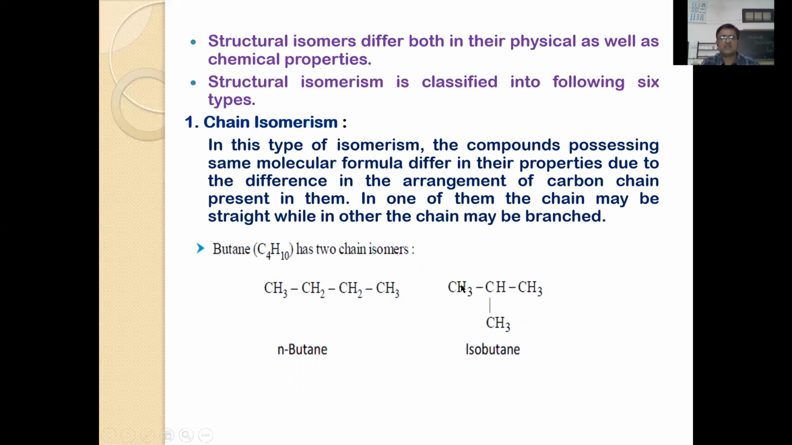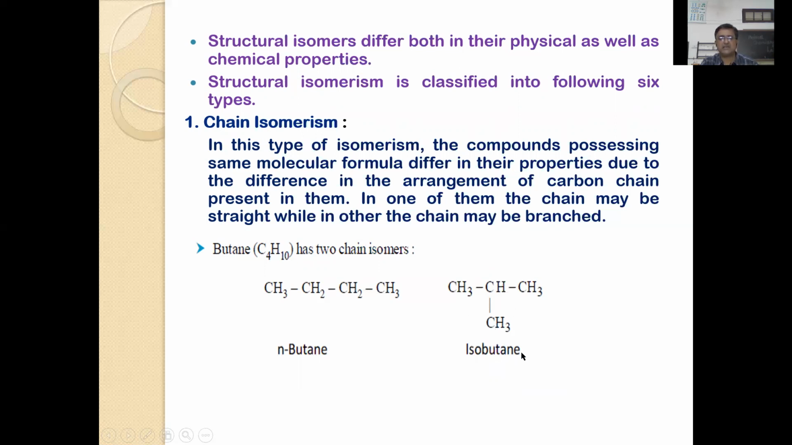Compounds having the same molecular formula, but differing in properties by the arrangement of the carbon chain present in them. So let us see butane. It has the molecular formula C4H10. Butane exists in 2 isomeric forms. One is n-butane, the other isobutane. Isobutane is also called 2-methyl propane. It is 1, 2, 3, and at the second position there is a methyl group.